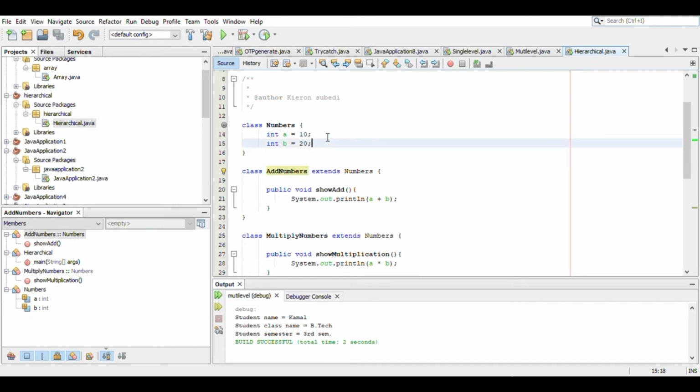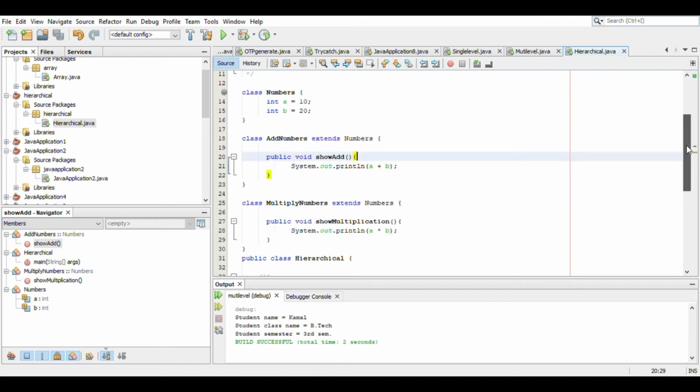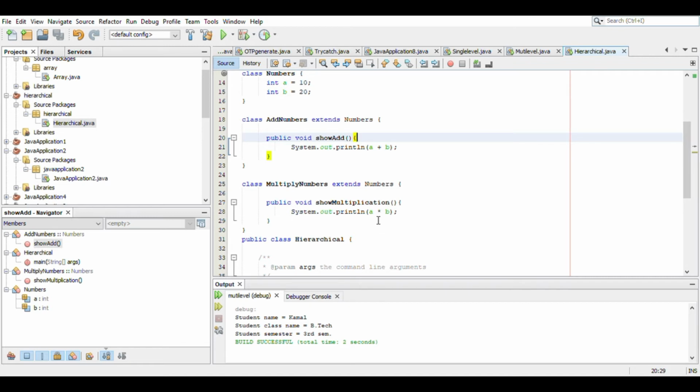The data of class Number will be used by Add Number and Multiply Number. We have the integer value a equal to 10 and integer value b equal to 20, and we're going to use this data in the other classes. Here are the member functions show add, which prints a plus b, and show multiply, which prints a into b. The values of a and b will be inherited from this class.